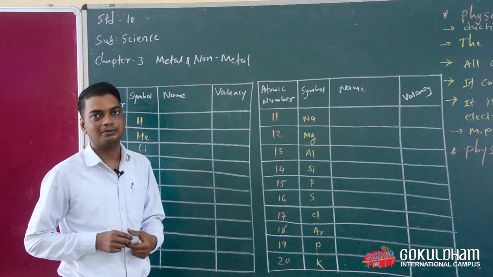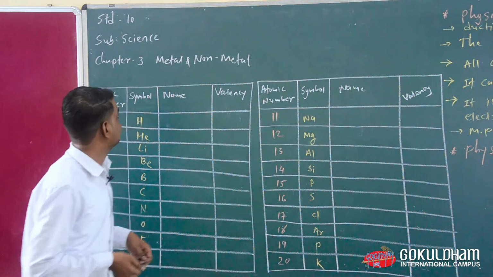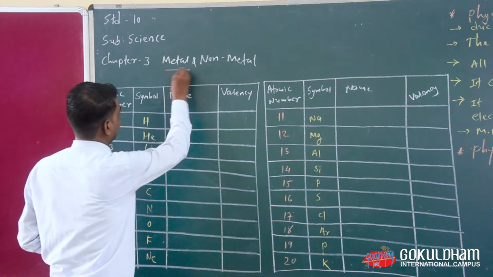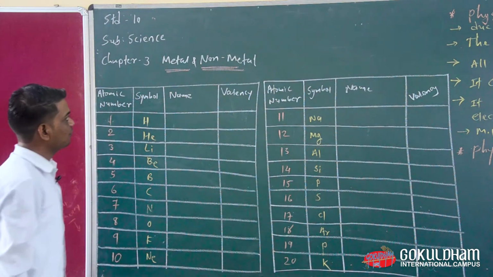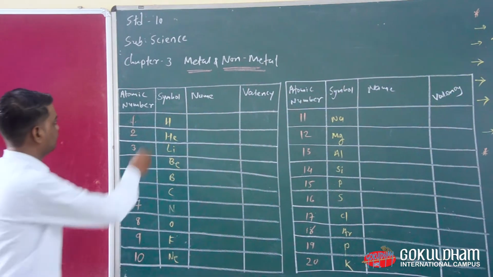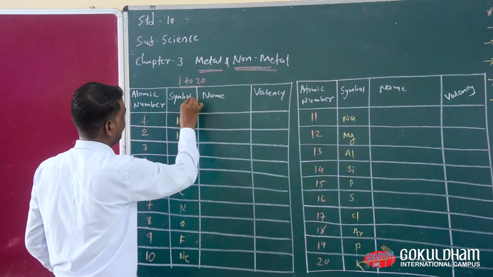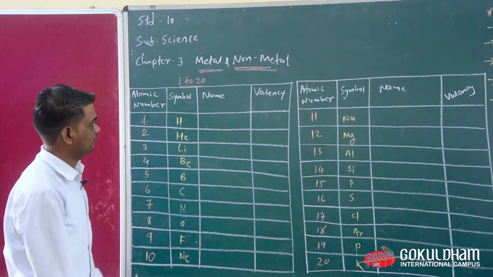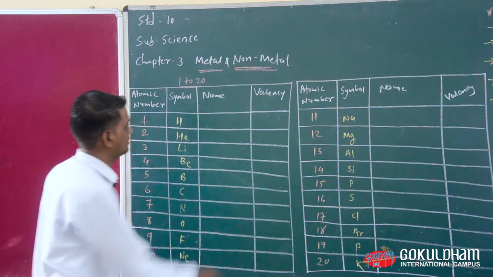Okay friends, today we are going to learn our new lesson. The name of the chapter is metal and non-metal. Before we see metal and non-metal, we first need to understand the first 20 elements, their symbol, their name and their valency also, because valency decides which element is known as metal and which is known as non-metal. So that is the importance of valency.